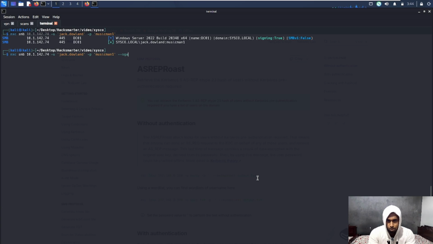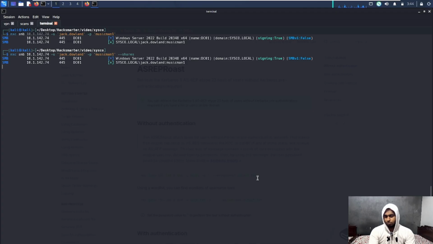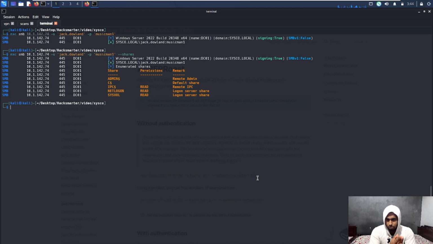Now let's see what are the shares accessible to us. Let's see if we do have permissions to an interesting share, maybe, probably. Okay, no, I was wrong, guys. We do not have any interesting permissions here. It is a normal user that does not have any interesting permissions over a share.